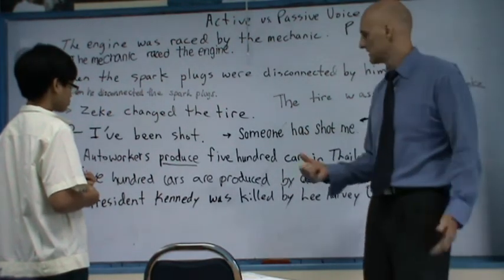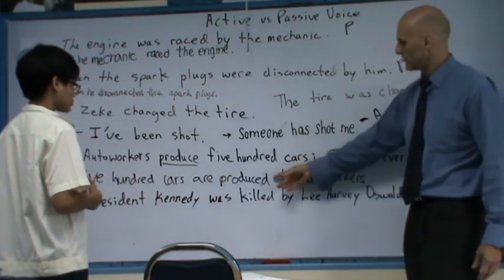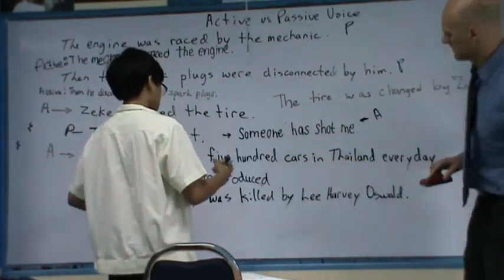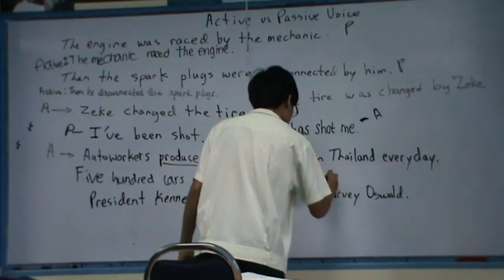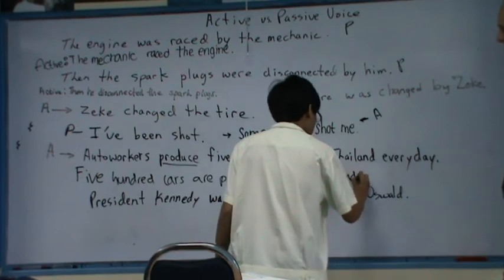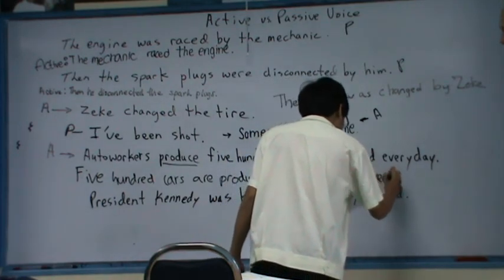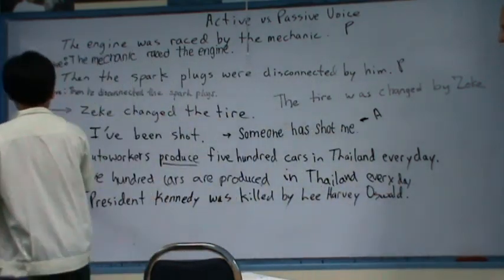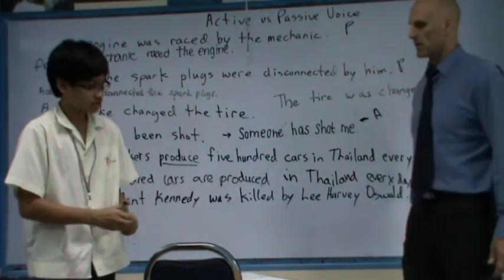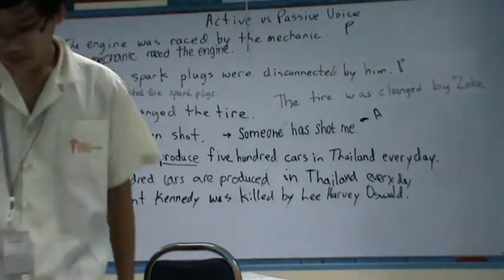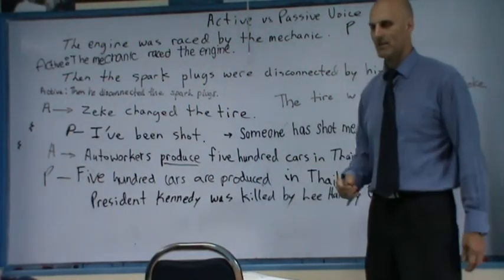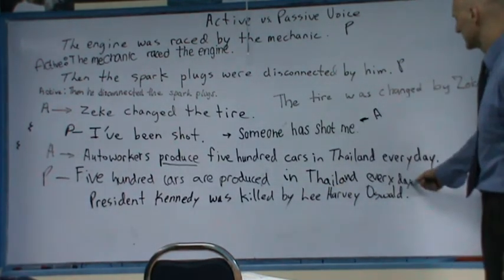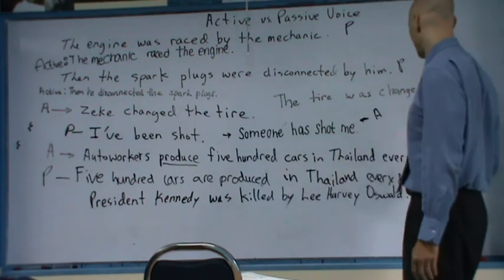So this is a case where passive voice is better because you don't even have to say who did the action, okay? Good. Thank you. Passive. All right? So this is a good example, right? Where it's not even important who does it. The important thing we're talking about here is how many cars are produced in Thailand every day, right? 500 cars are produced in Thailand every day.